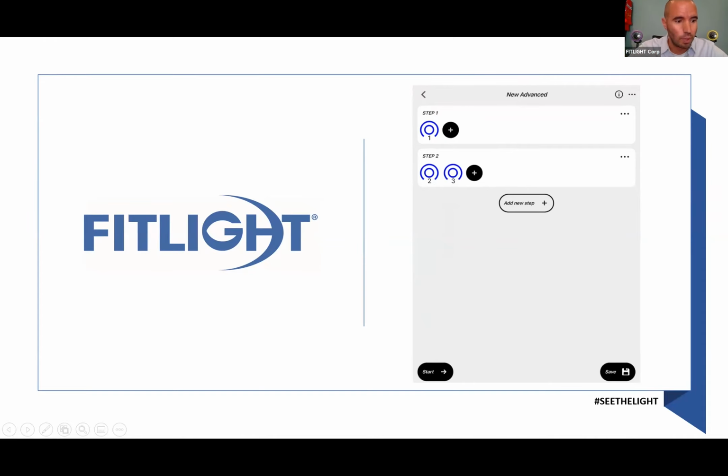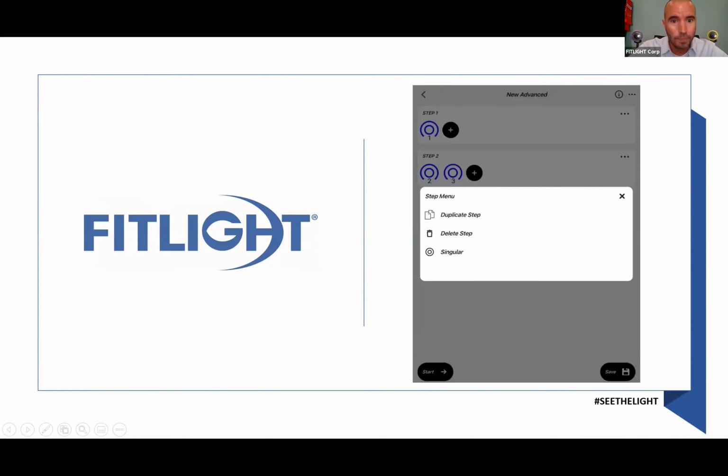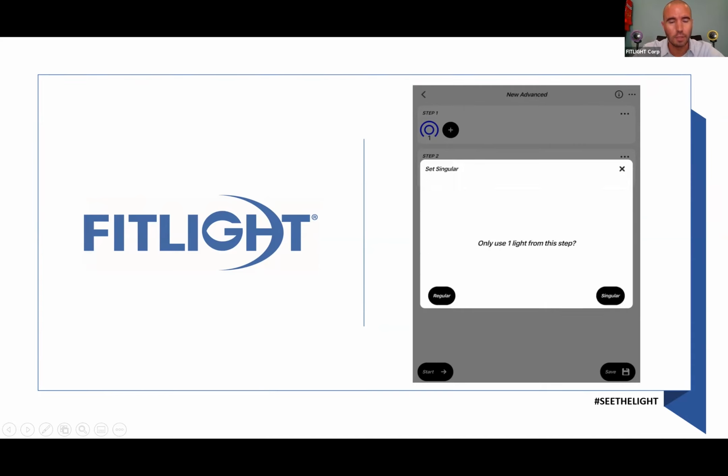You can't be in two places at the same time. So what do? We hit the 3 dots on the right side of step number 2, and it will ask me, do you want to duplicate this step? It would duplicate the step. Do you want to delete it? Or do you want to use the singular feature? If I select singular, it will ask me, do you only want to use 1 light from this step?